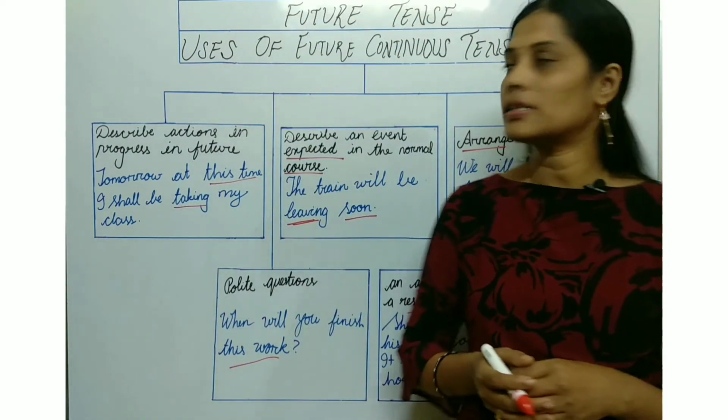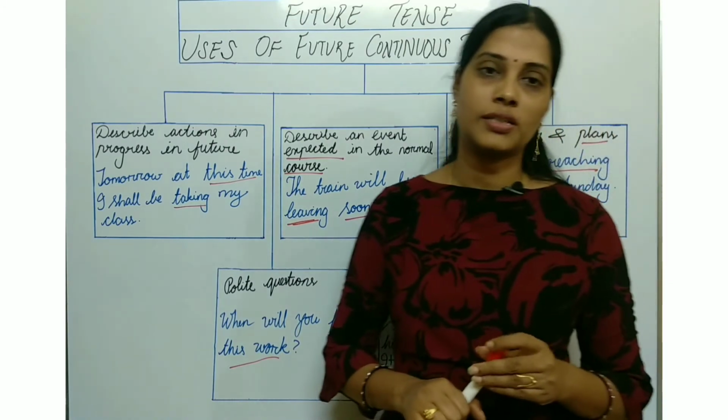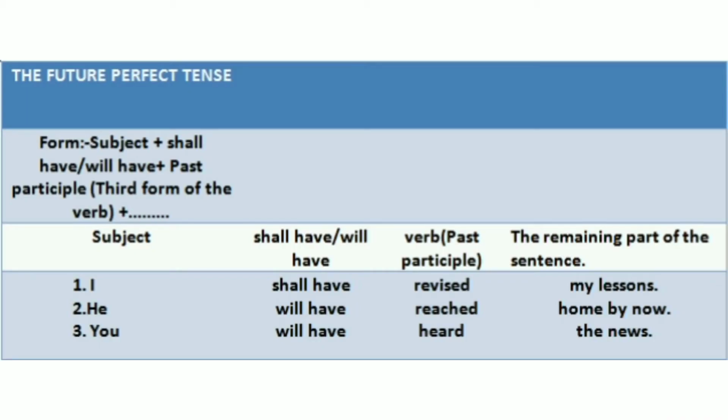Next we will discuss future perfect tense. The future perfect tense. So the form of the future perfect tense is subject plus shall have or will have plus past participle, the third form of the verb, plus the remaining part of the sentence. Let's see the examples. I shall have revised my lessons. He will have reached home by now. You will have heard the news.